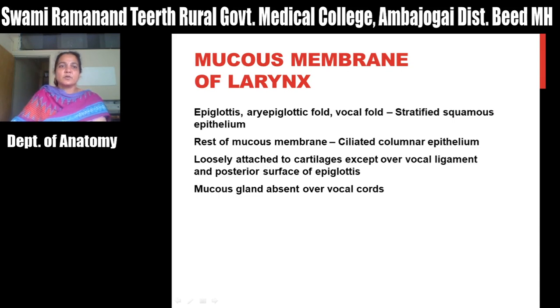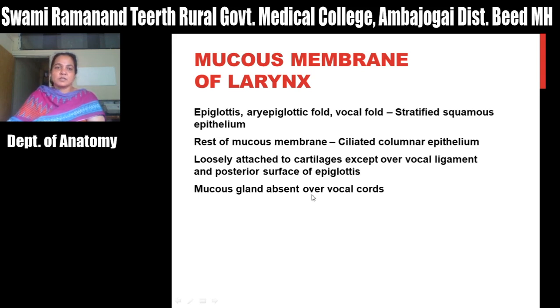Then next is the mucous membrane. You have seen that this is a part of the respiratory passage, so respiratory epithelium is there. The epiglottis or epiglottic fold and vocal fold are lined by stratified squamous epithelium, and the rest of the mucous membrane is lined by ciliated columnar epithelium. This is loosely attached to the cartilage except over the vocal ligament and the posterior surface of the epiglottis. Mucous glands are absent over the vocal cords, otherwise they are scattered in the cavity of the larynx.